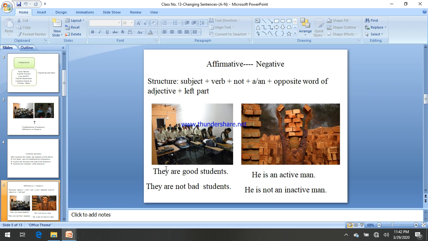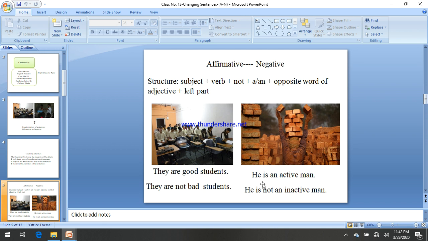Let's try to understand the meaning. They are good students and they are not bad students. Is there any change of the meaning? No change. The meaning remains the same. That means while you are changing affirmative into negative, the meaning should be the same. There will be no change in meaning. Okay. Same. He is an active man.